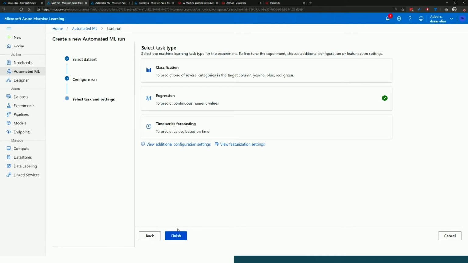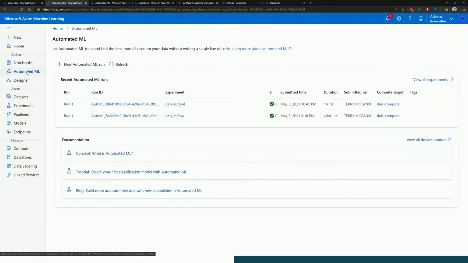Now, I'm not going to do that, but I'm going to take us in and have a look at one that I finished running slightly before. And so here what I've got is a couple of different runs under my AutoML.